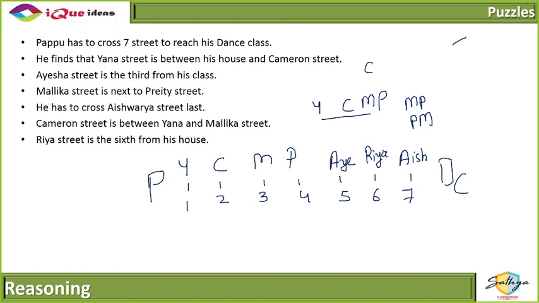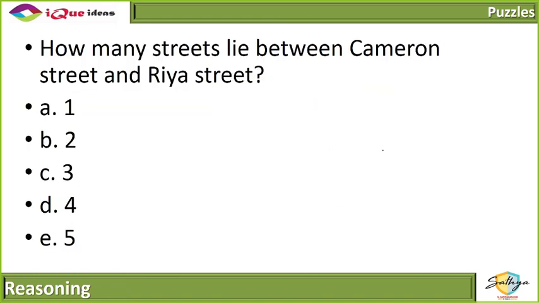Chalo. So if everybody got this, I think answering the questions should be a snap. How many streets lie between Cameron and Ria? Which one?